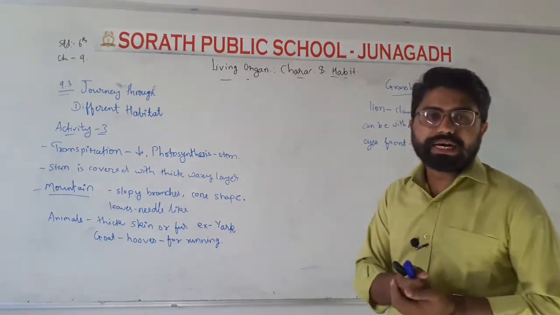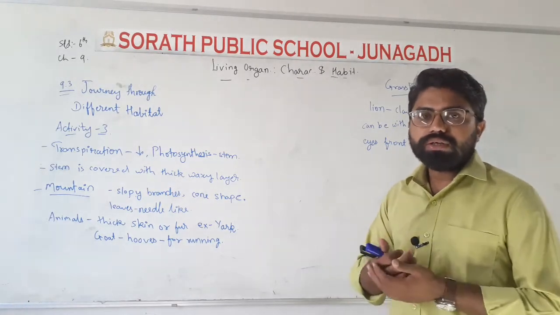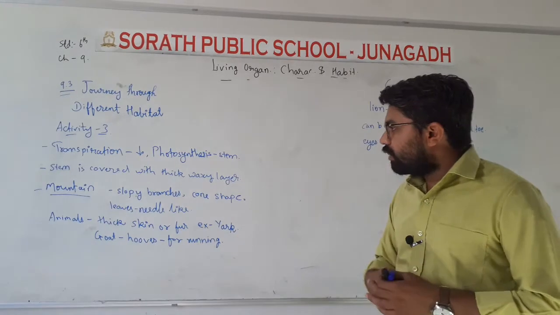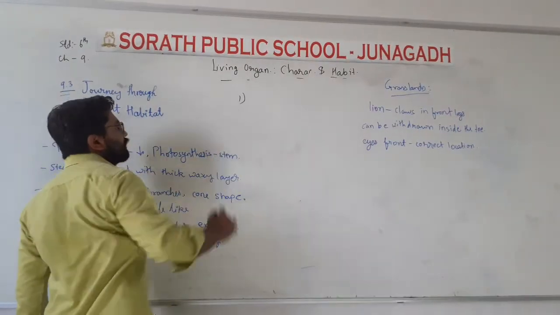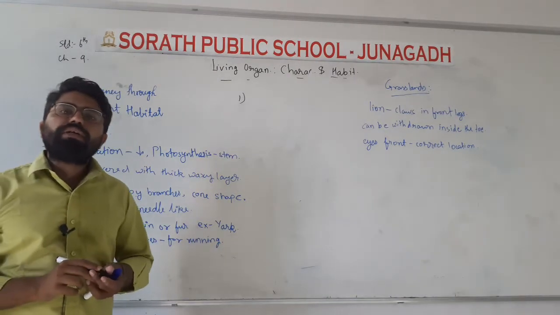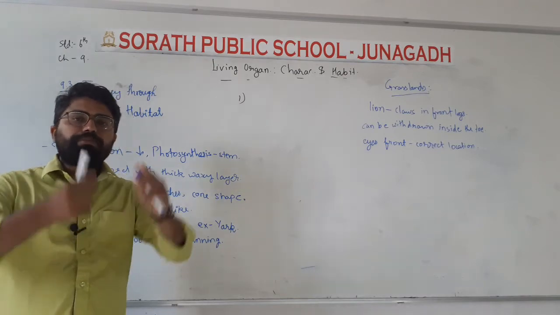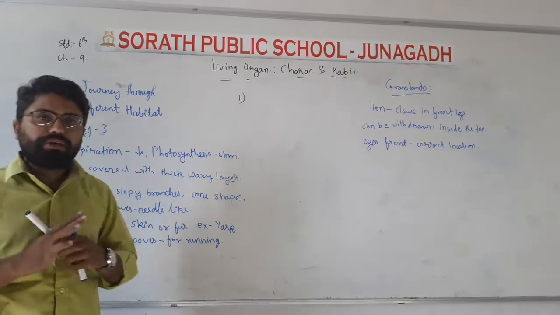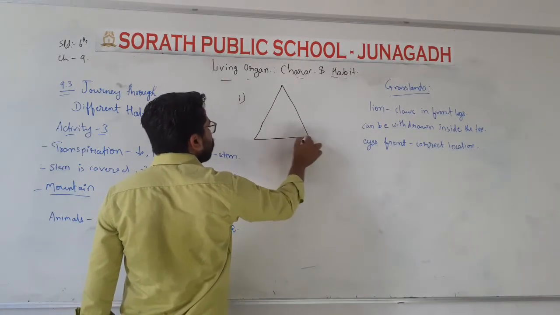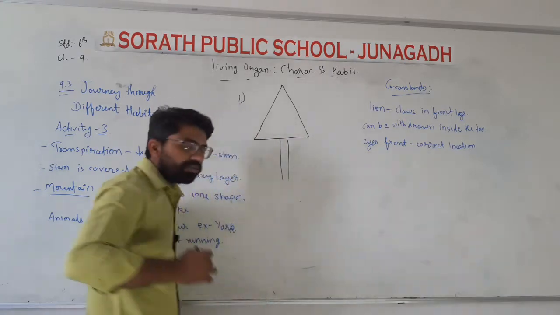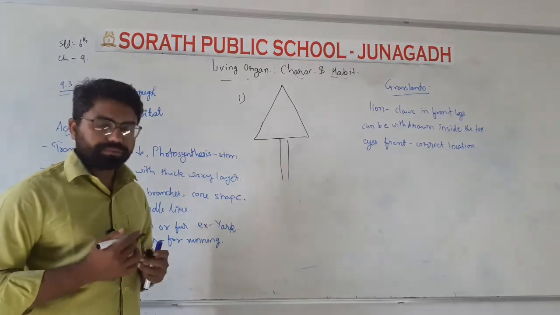We will also see the characteristics of the plants which live or grow in the snowy mountains. The first one is that the plants grown in the mountains are of a sloping shape, or we can say it makes a triangle, a big cone. It is in the shape of a cone. Yes or no? You will see that many trees and plants are in the shape of a cone.